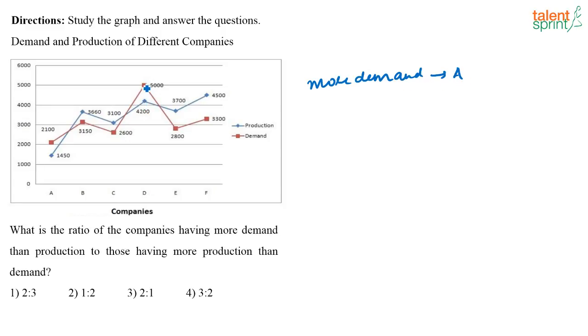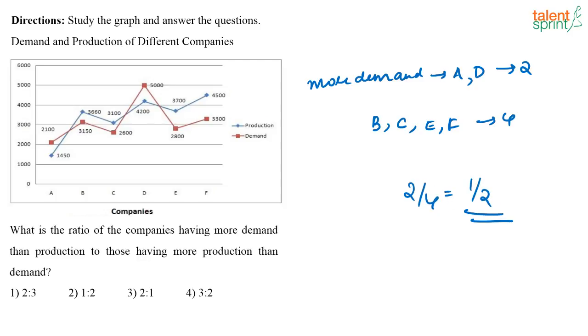Similarly, which other company has that? Company D, right? Here demand is 5000 but production is only 4200. So the two companies that have demand more than production is companies A and D. Now if you look at all the other companies, that is company B, C, E and F, in all these companies the production is higher than the demand. So here you have two companies which has higher demand than production, and you have four companies where the production is higher than the demand. So what is the ratio that you are looking for? 2 by 4, 1 by 2. Option 2.